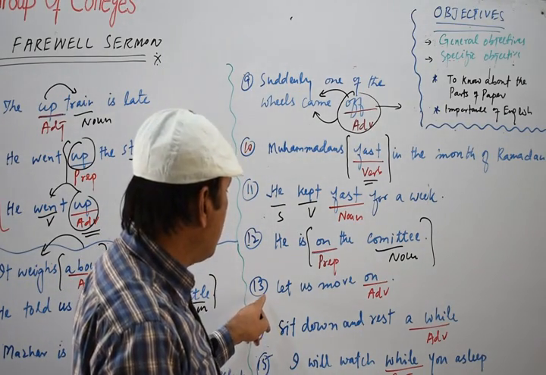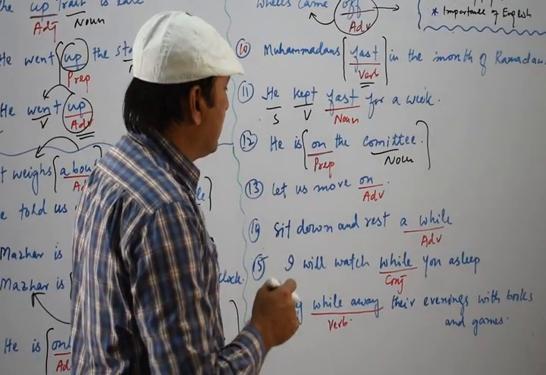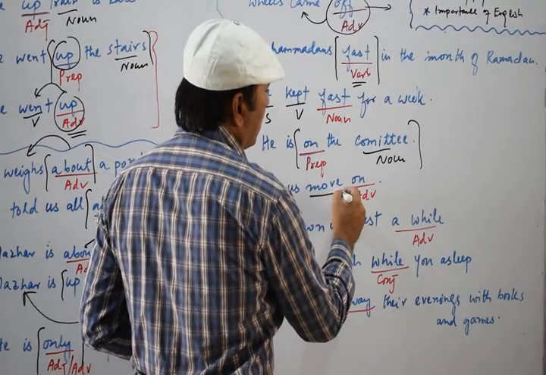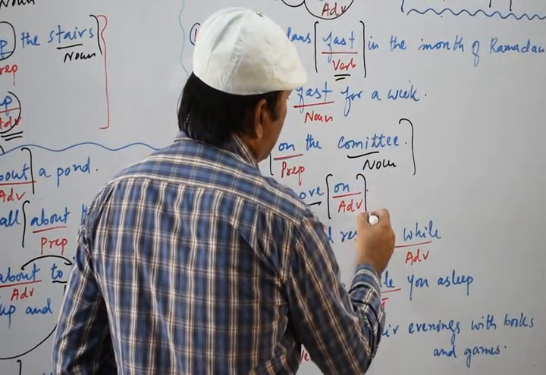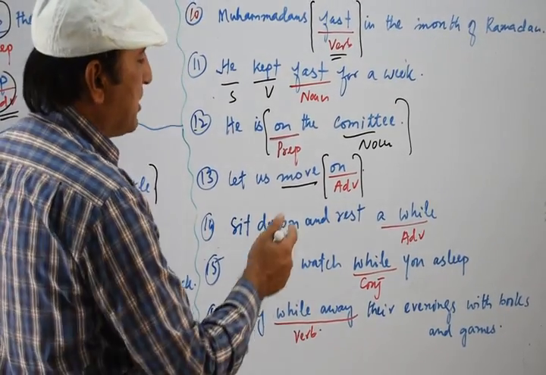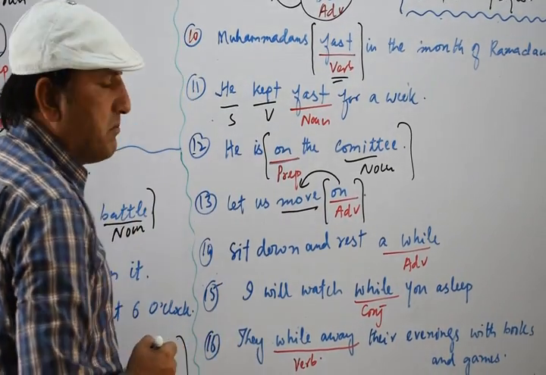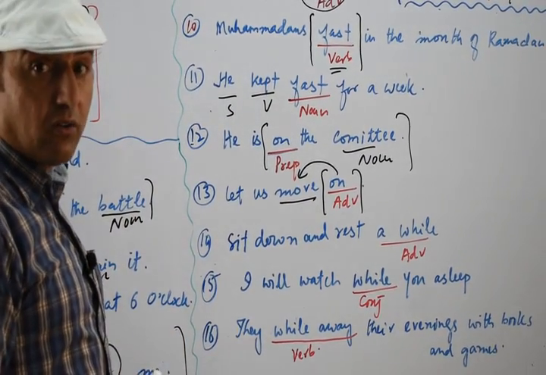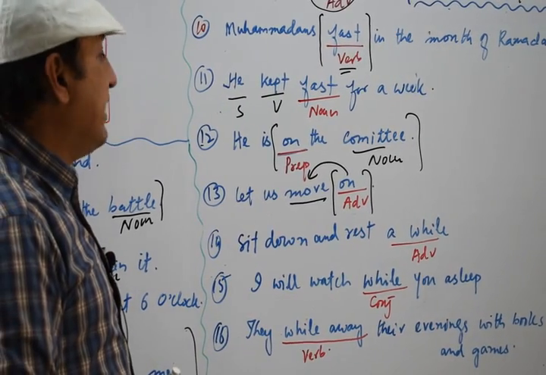The next we have the sentence, let us move on. This on is basically a simple preposition, but here it tells us about the verb move. Let us move on. So on is working as an adverb.